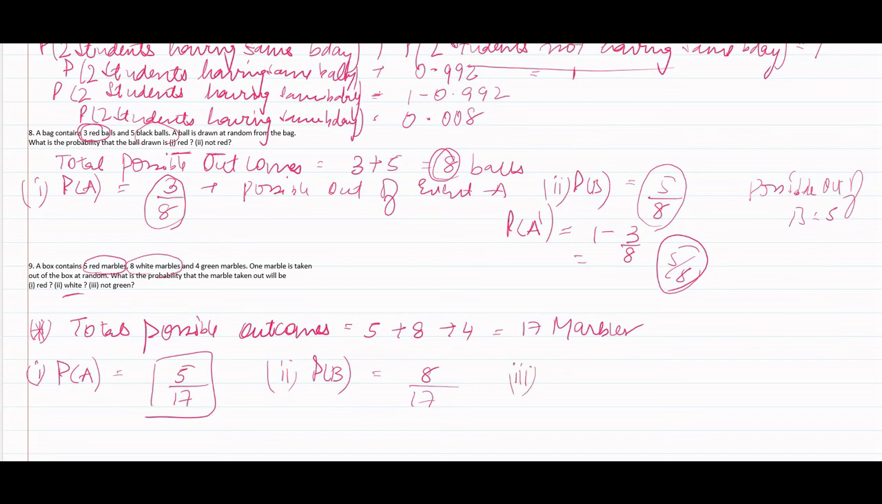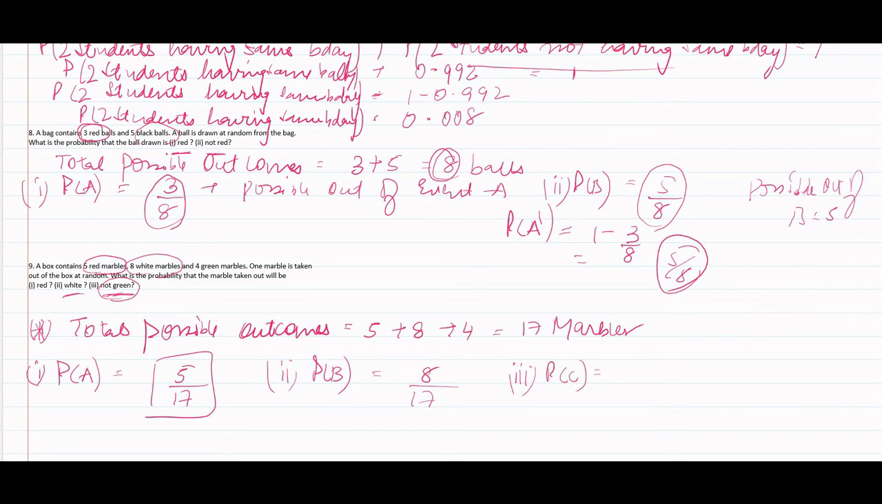Now third, we have to find the probability that the marble taken out is not green. So either the marble would be red or white. We do not want the marble taken out to be green. So left out are red and white.